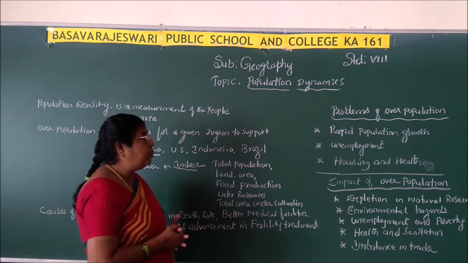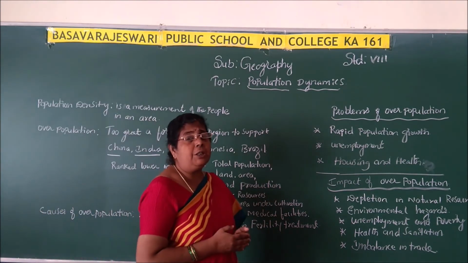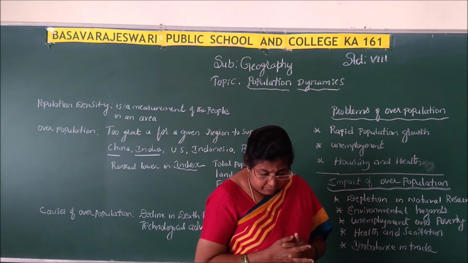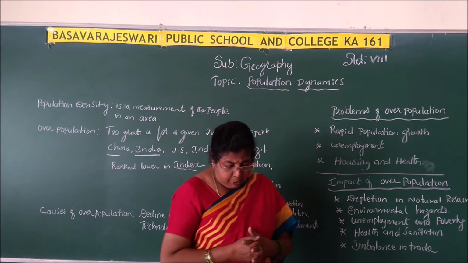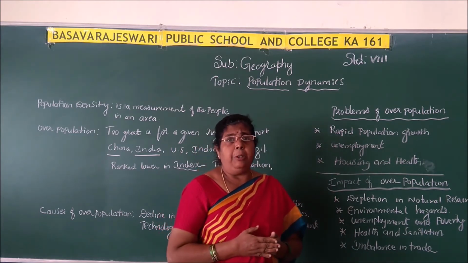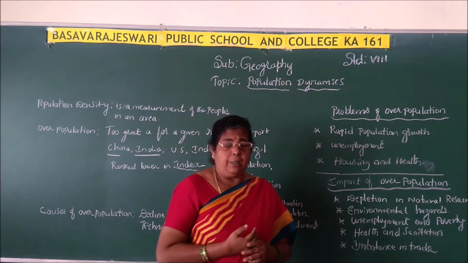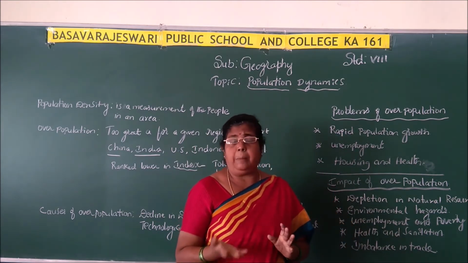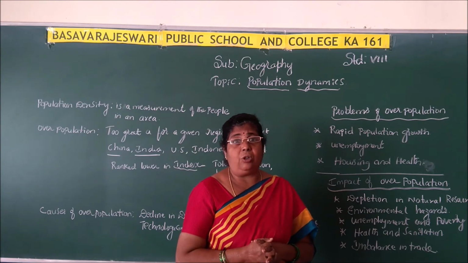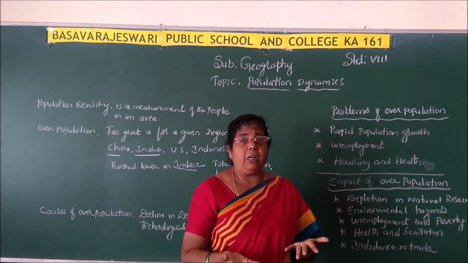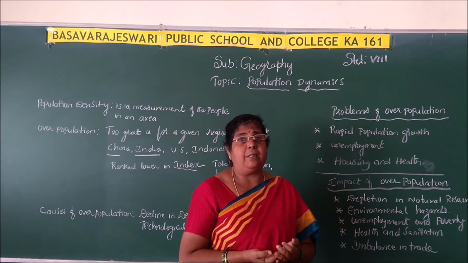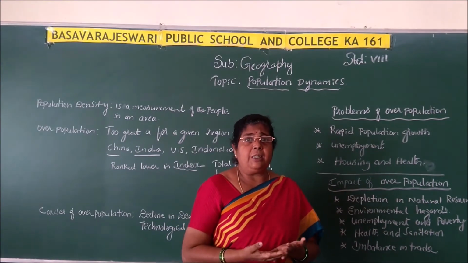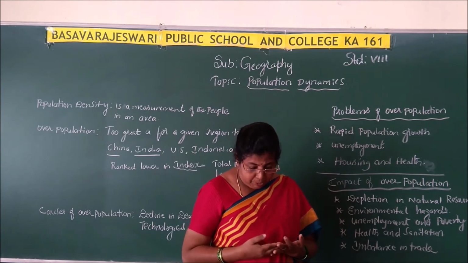Okay, the first important problem is rapid population growth. The rapid growth of population in many countries, you can see the population is increasing rapidly, and family planning is not practiced in most of the countries. Because they are not practicing family planning, definitely the population will be increasing. If the population is increasing, it leads to many other problems also.